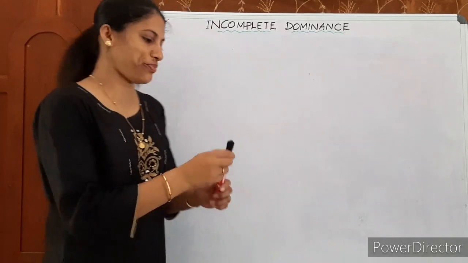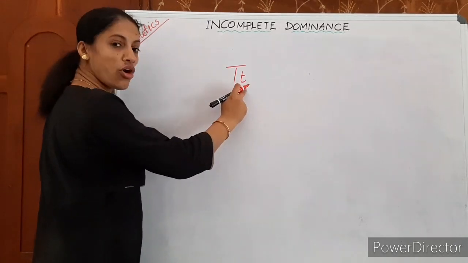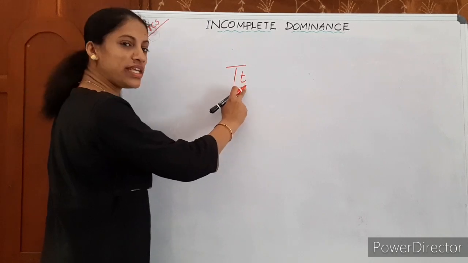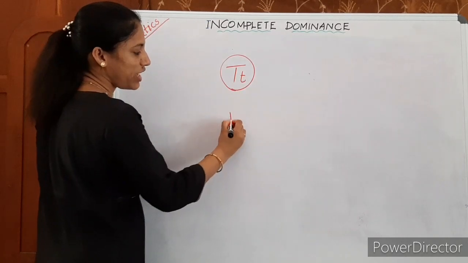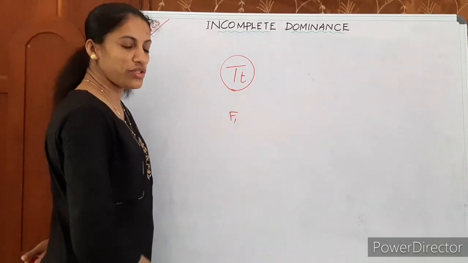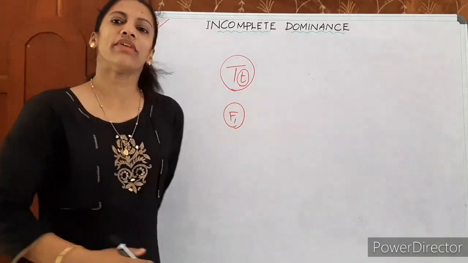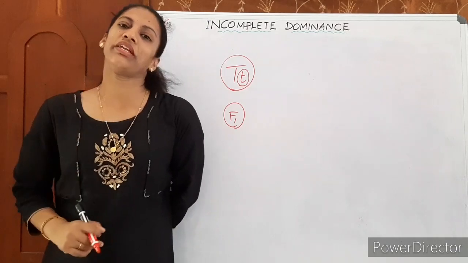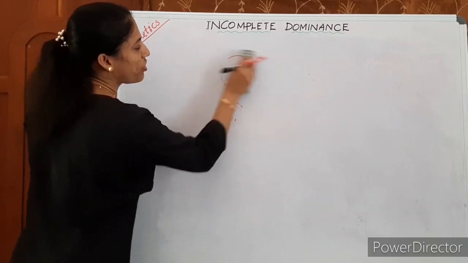Just listen here. If capital T is not completely dominant over small t, what may be the appearance of the F1, Mendel's F1? Will it be tall? No, it will be an intermediate character. Some expression of the capital T allele is not completely dominant, meaning an intermediate height maybe. This is a similar case to what we are discussing, incomplete dominance.